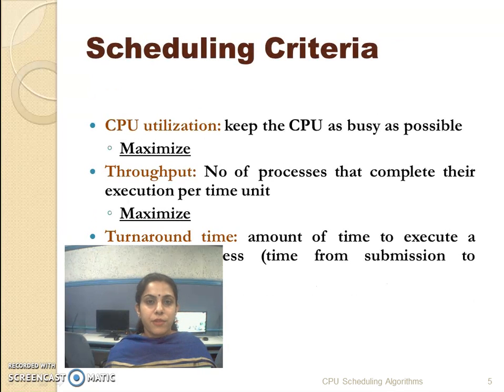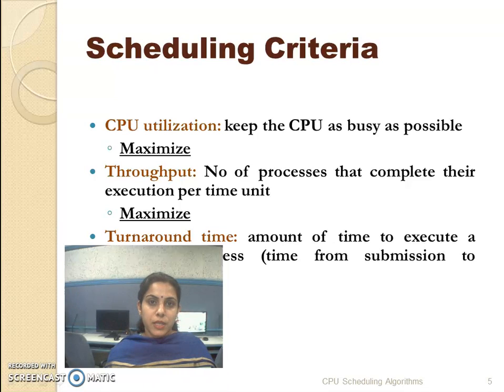Now let's have a quick review of the scheduling criteria. The first is CPU utilization. What is CPU utilization? It means keeping the CPU busy for the maximum time, and it should always be maximum. Second is the throughput. It indicates the number of processes that complete in a certain unit of time. Again, it should be maximum.